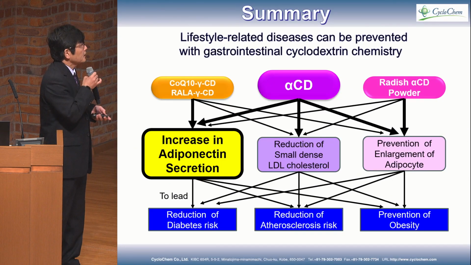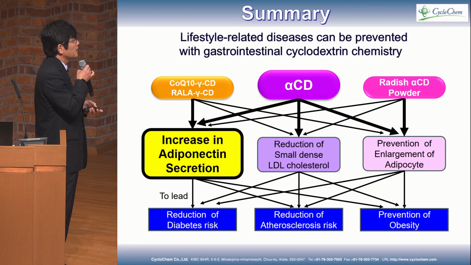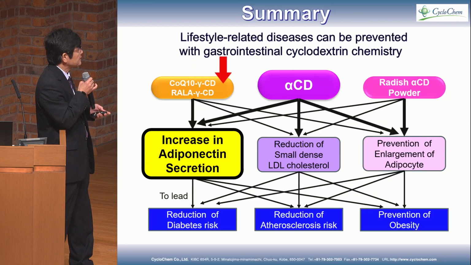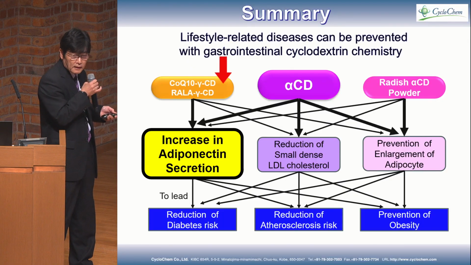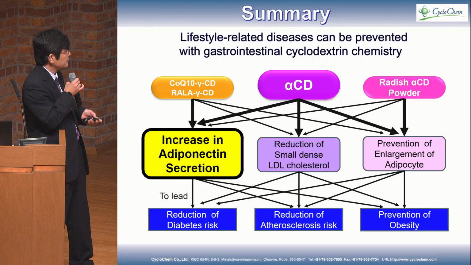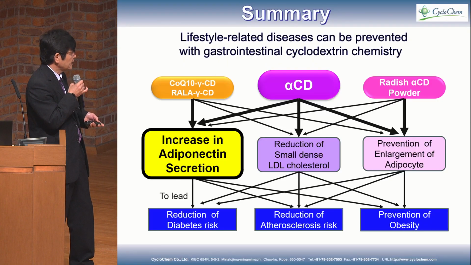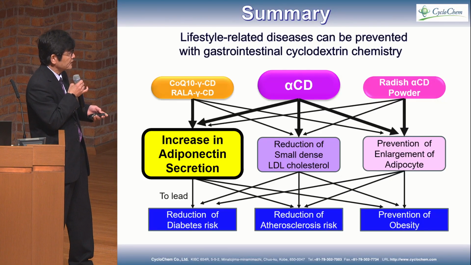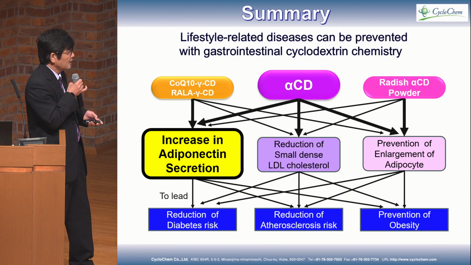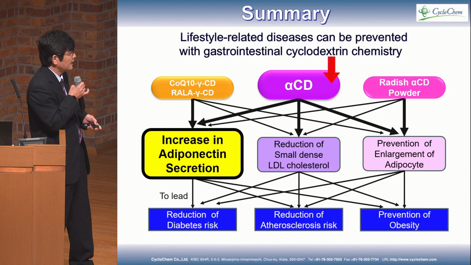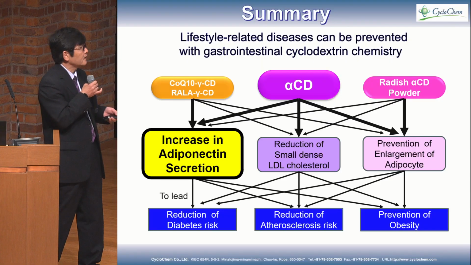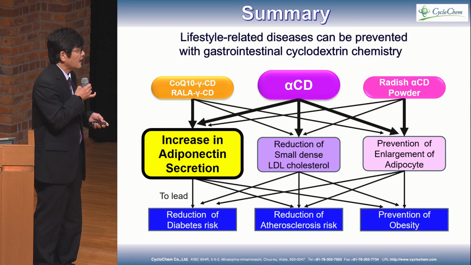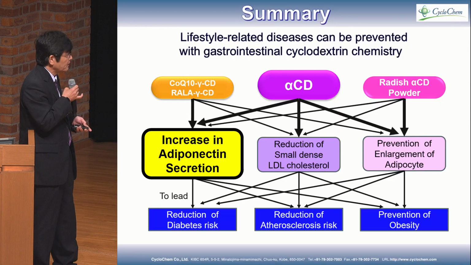So here is a summary. Lifestyle-related disease can be prevented by gastrointestinal cyclodextrin chemistry. If you take a statin, please take the coenzyme Q10 gamma cyclodextrin complex, increasing adiponectin secretion, then reducing diabetes risk. And in case of alpha cyclodextrin, it reduces small dense LDL cholesterol, which is a reduction of arteriosclerosis risk. And the radish alpha cyclodextrin powder, that is MTBI alpha cyclodextrin, prevents enlargement of the adipocyte, prevents obesity.